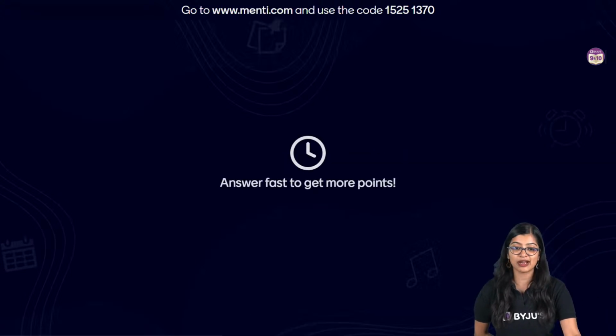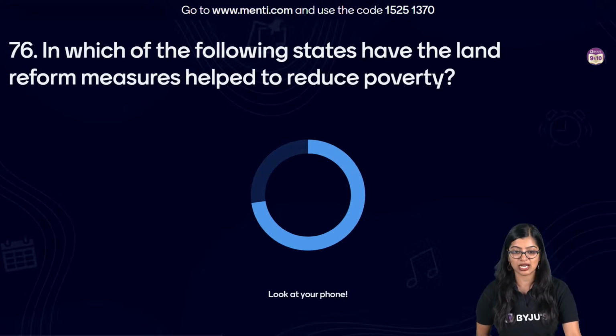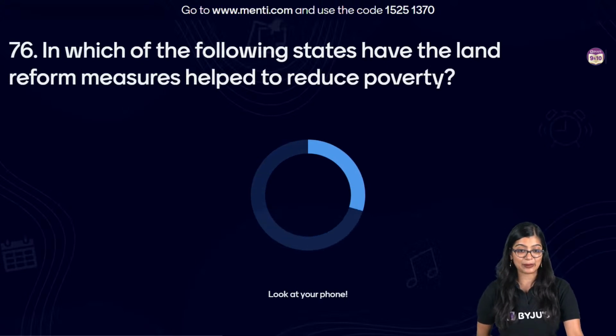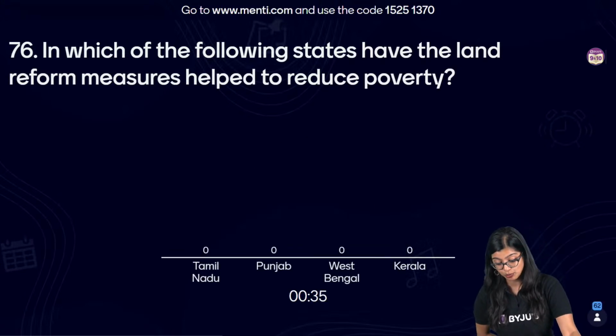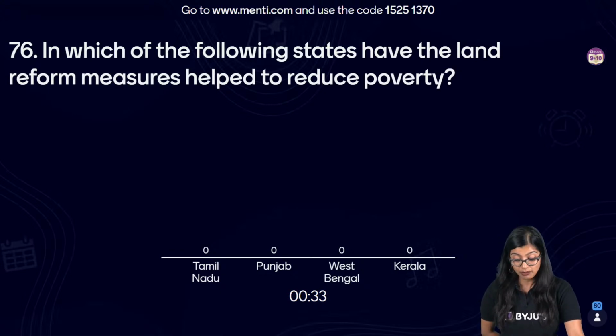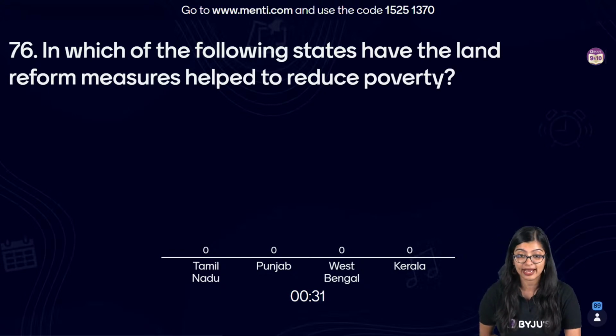So let's have a look, everybody. Okay. Shivaji, what happened? Why are you so upset, bacha? Please tell me. In which of the following states have the land reform measures helped to reduce poverty? Is it Tamil Nadu, Punjab, West Bengal, or Kerala?